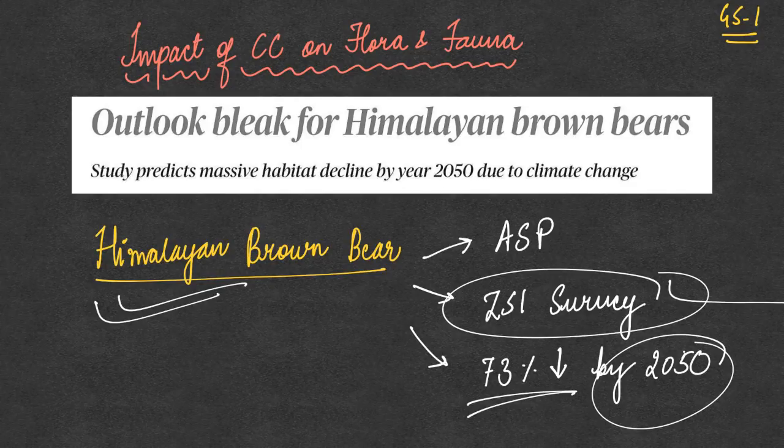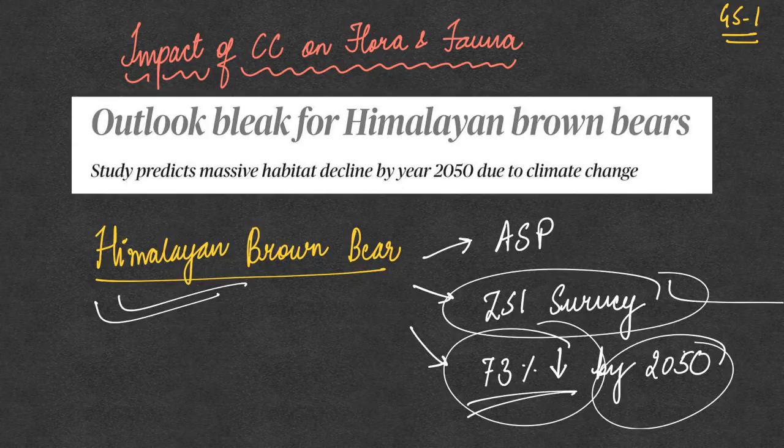Now such a sharp decline in the area that the bears inhabit is going to reduce the area that is habitable for the bear and is therefore not going to sustain a good amount of the Himalayan brown bear population. Their population is also going to come down because their normal population cannot be sustained in a small quantity of protected area. So the bear's habitat is going to decline by 73% by 2050.